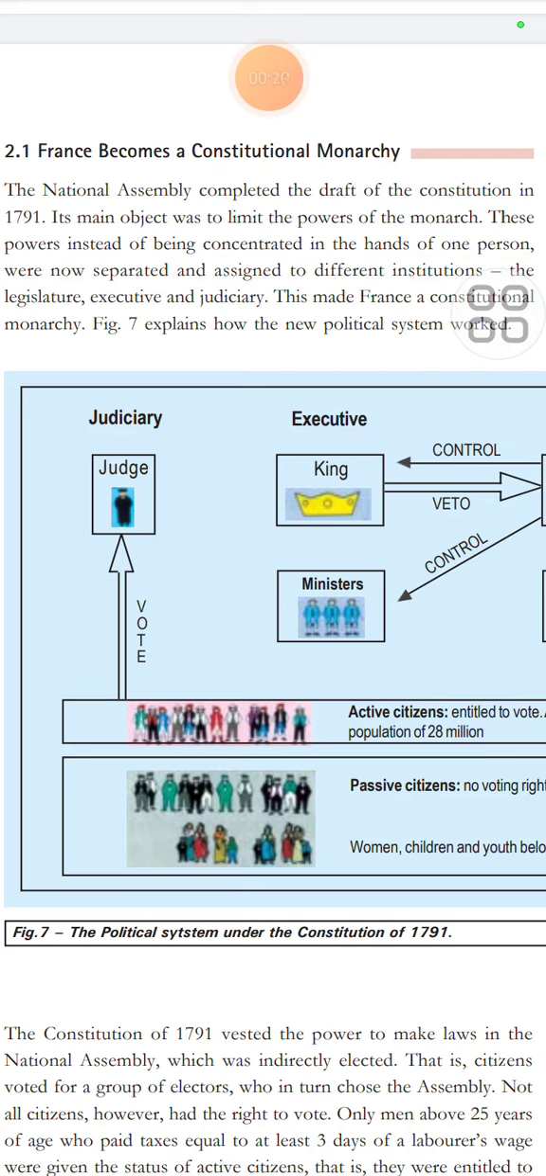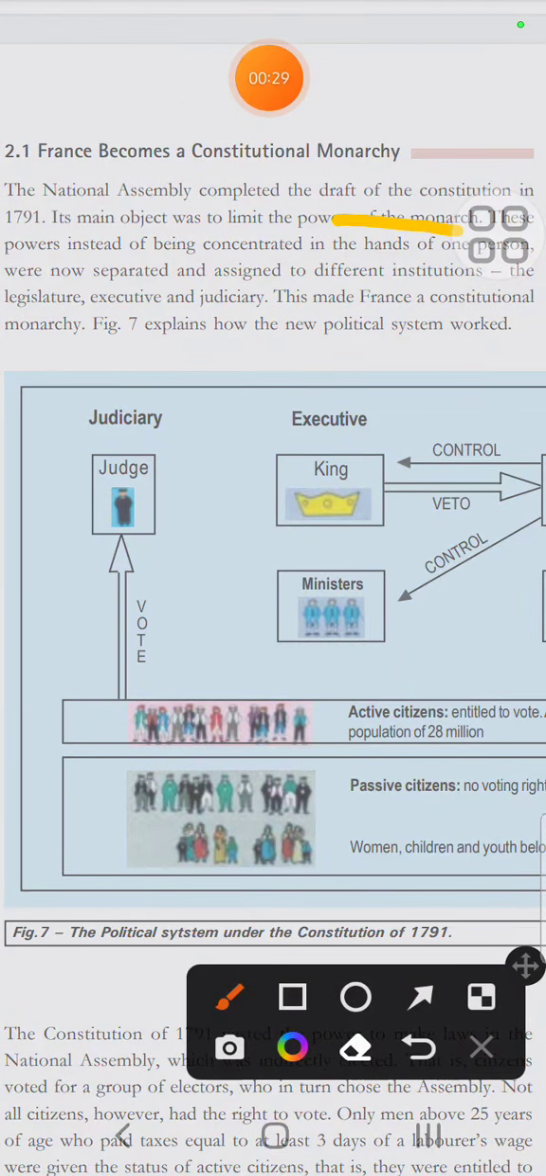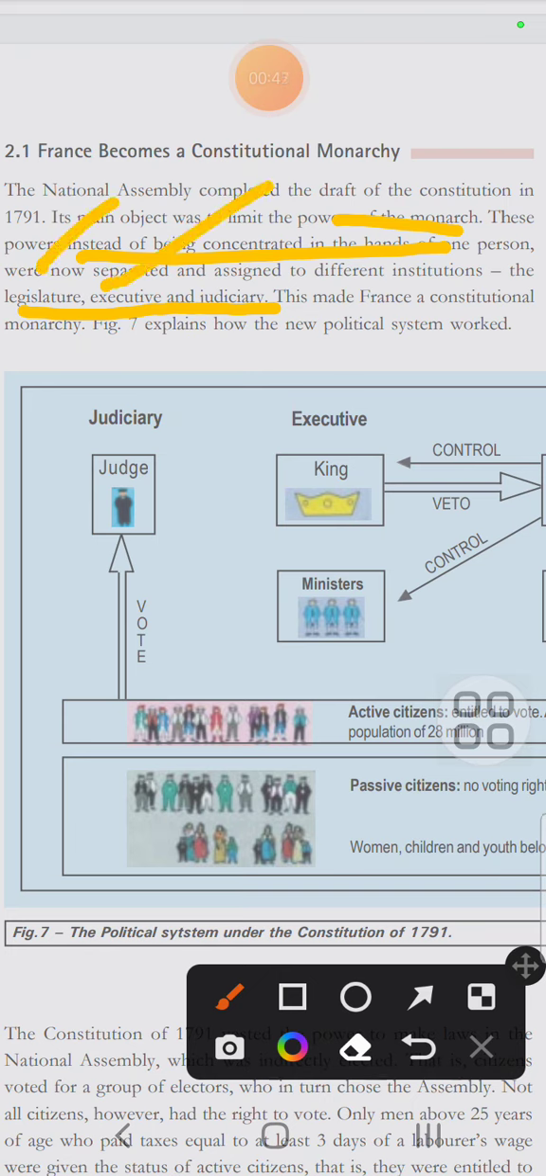According to the new constitution, the main focus was to limit the powers of the monarch, the ruler, because they did not want to have a monarchy in the country, but wanted a democratic rule. They wanted the power not to be concentrated in one hand, but divided into three categories: legislative, executive and judiciary. As in a democratic country, we have three organs.